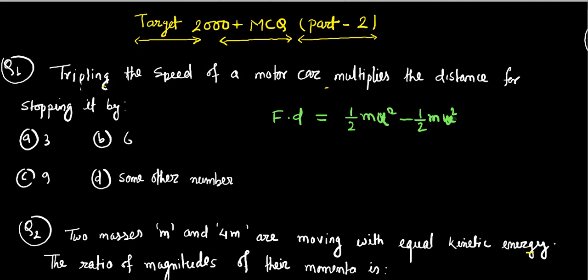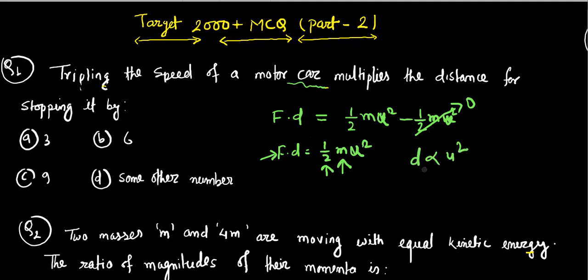As we have given that the car is going to rest, the final kinetic energy must be 0. That means F times d equals half m u square. From this expression, F is constant, m is constant, half is constant. That's why we can easily confirm that d is proportional to u square. That means distance is proportional to the square of velocity.